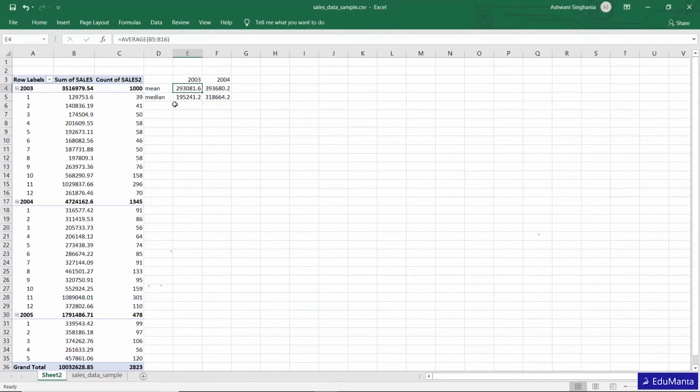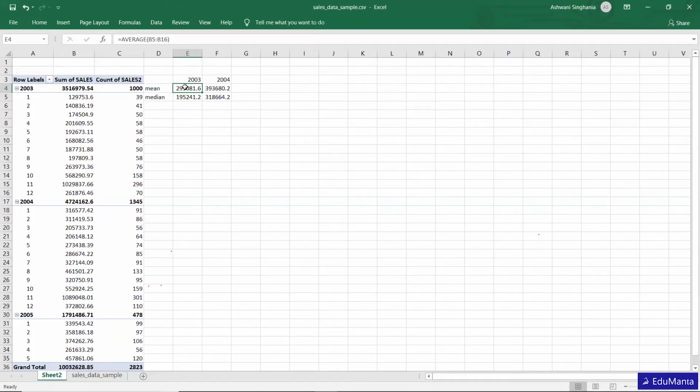Okay. So when we talk about mean, it's a simple average. There are 12 months, and yeah, hello, you're not clearly audible. The mean, is it okay? Yeah, sure.